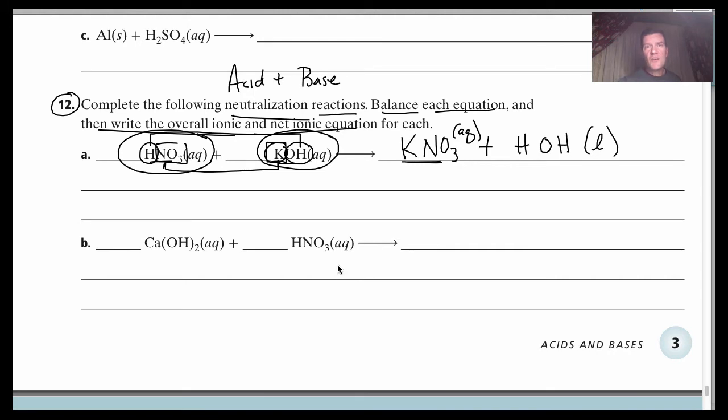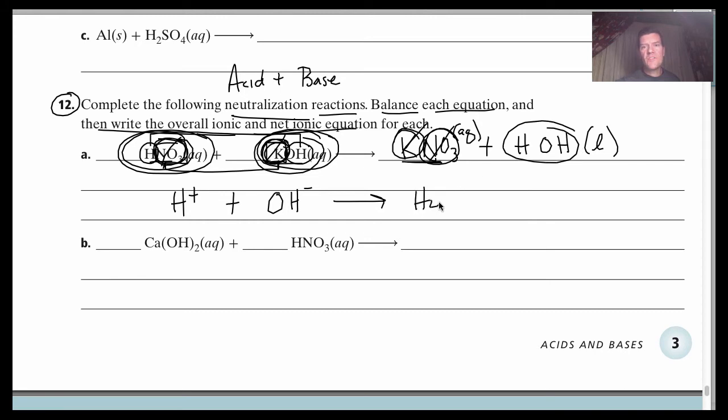So you'll notice that what happens is you have nitrate ions here and potassium ions here. You're also going to have nitrate ions here and potassium ions here because those are all aqueous. So those are just going to cancel out. Remember, those are spectator ions. So really the only reaction that is happening here is the H plus and the hydroxide ion from separate formulas, the H from the first one, the OH from the second one, turning into H2O, water. That is what's happening in a neutralization reaction.